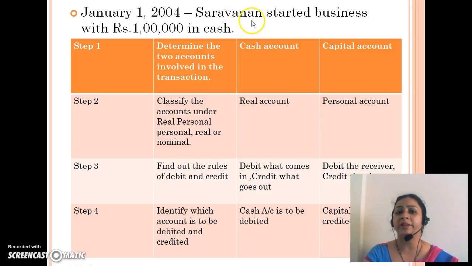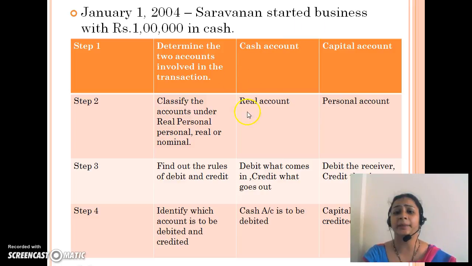So the two accounts affected are the cash account and the capital account. Now the second step is to find out which type of account each is. Is cash a real account, a personal account, or an impersonal account? You have to find it out.